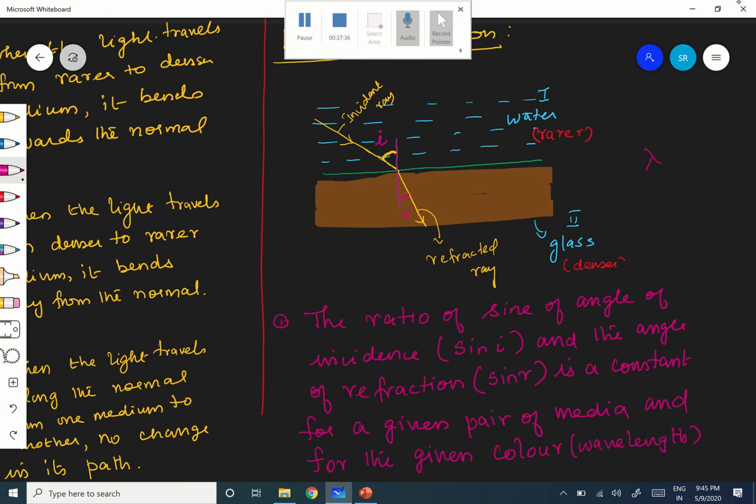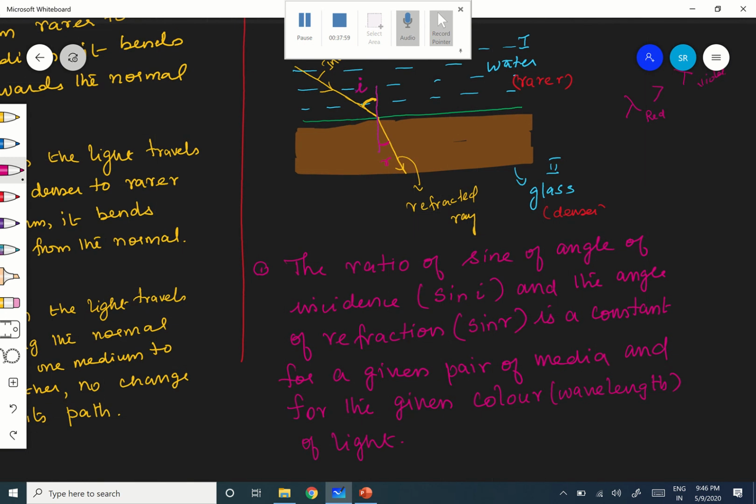If you see red color, its wavelength is more; then wavelength of violet, and wavelength of green. Different colors will have different wavelengths. So as long as you are using the same color, you can say sin i by sin r is a constant. Are you following?